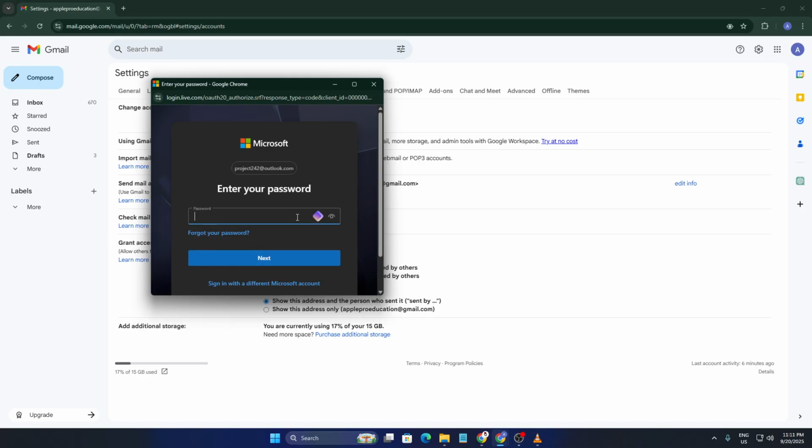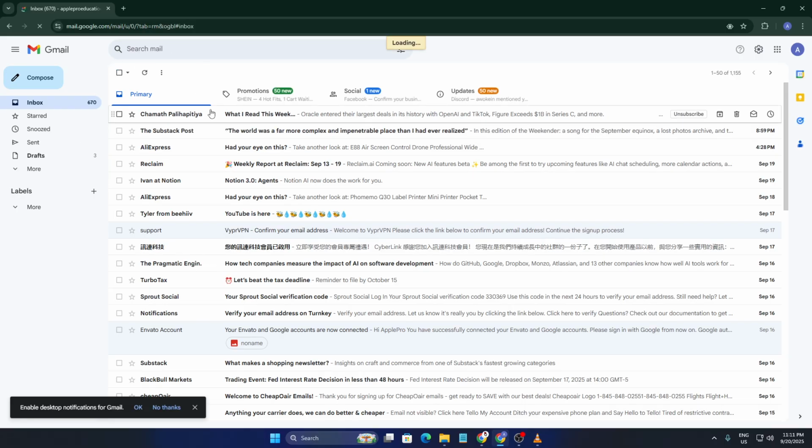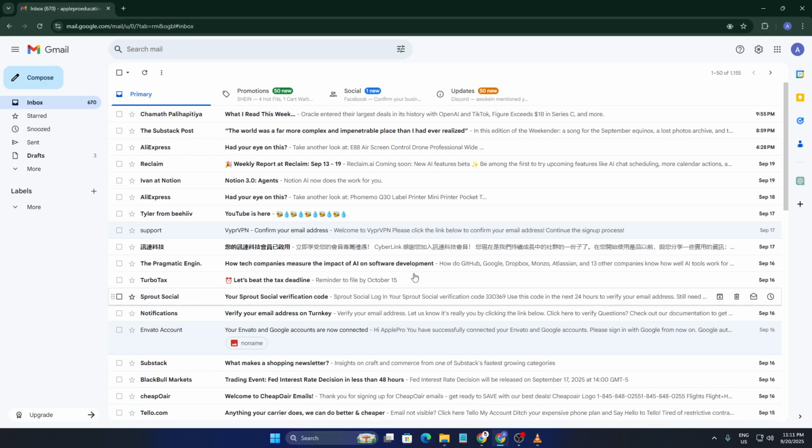To check that everything worked, refresh your inbox. You should now see your Outlook emails appearing directly in Gmail. From here on, you can manage both accounts from one dashboard, reply, organize, and search all in one place. And that's it. You've successfully added your Outlook account to Gmail using Gmailify.